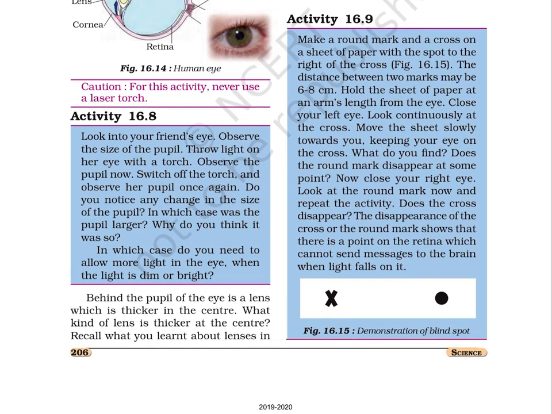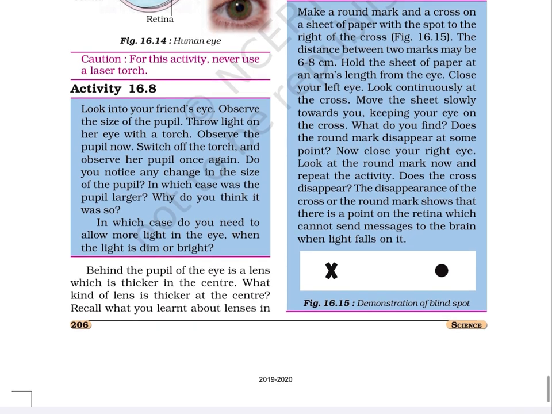Activity 16.8. Look into your friend's eye. Observe the size of the pupil. Throw light on her eye with a torch. Observe the pupil now. Switch off the torch and observe her pupil once again. Do you notice any change in the size of the pupil? In which case was the pupil larger? Why do you think it was so? In which case do you need to allow more light in the eye? When the light is dim or bright?